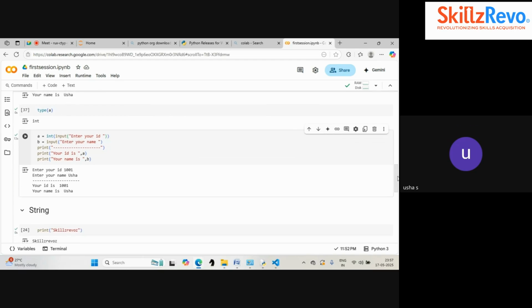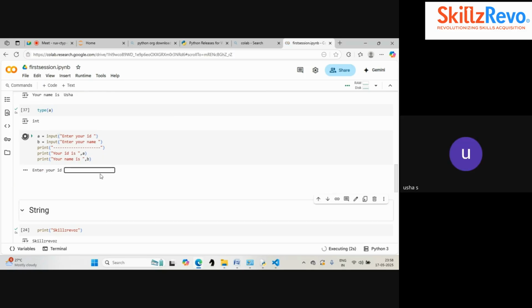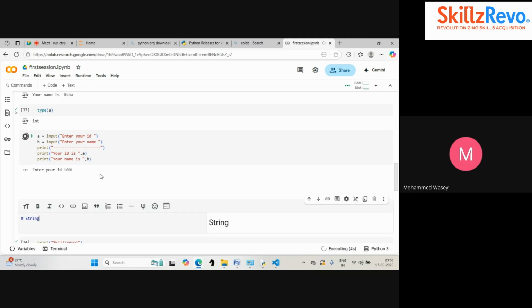Yes, it's clear, ma'am. A small question: when we are inputting the ID, let's suppose the user inputs text, not a number. Can we throw an error like, please enter numerics, or something like that? Before also, it did not throw any error. It took my variable but considered it as a string itself. It doesn't consider that as integer data. Can we add validations here?